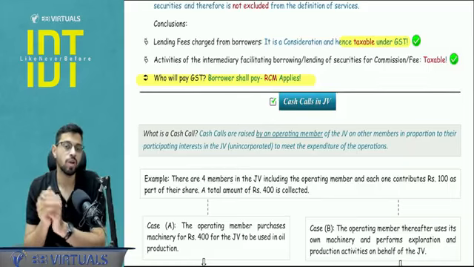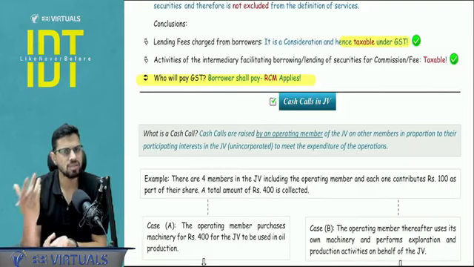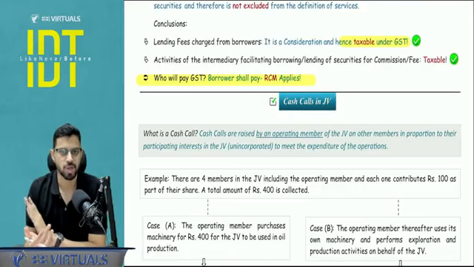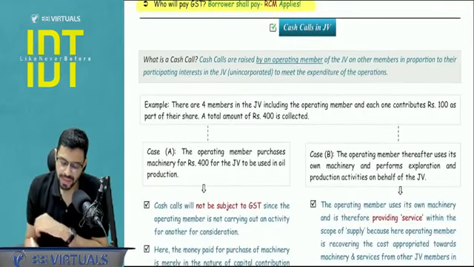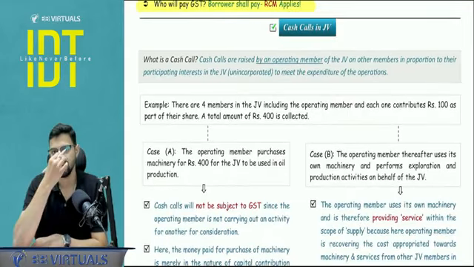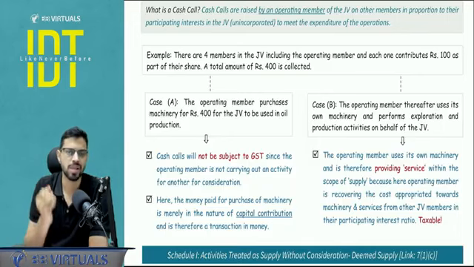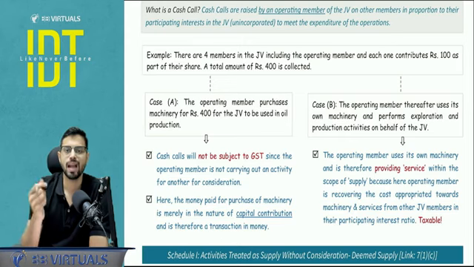Also one point to be noted, what about the intermediary fees that it must be charging from both the parties? That is very well under the scope of GST. There was no question on that. Okay, now the next concept is with respect to the cash calls under JV. Now what are these cash calls under JV? See, cash call is basically when an operating member of a JV, a joint venture in which there are members, some are operating members, some you can say are sleeping members. They are only contributing the money. So let's say there are 4 members.